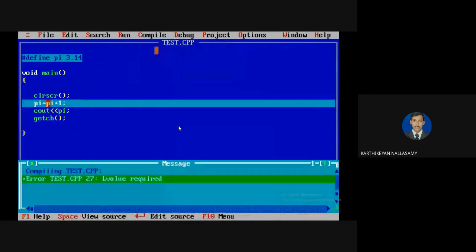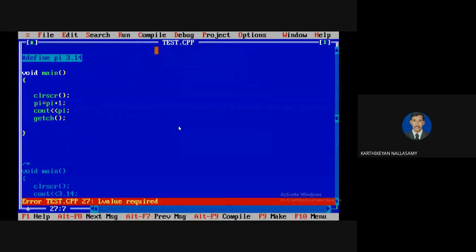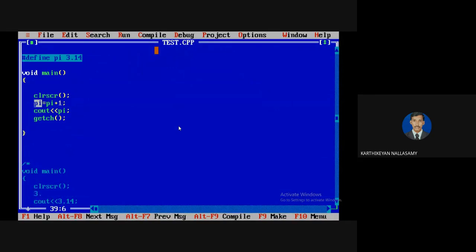It is an L-value error. Actually, the left side of the assignment operator must represent some address. But the compile time statement is replaced before compilation itself, so it becomes 3.14 plus 1. Here 3.14 represents a value, but we need an address, so the left side of your assignment operation must be a variable, not a number. Clear? So this is the way we have to implement hash define.